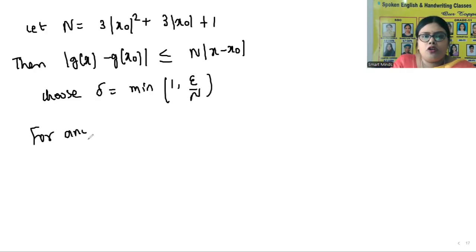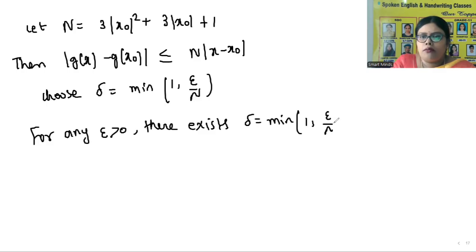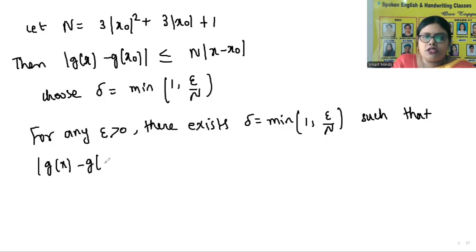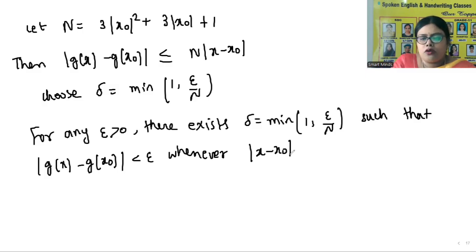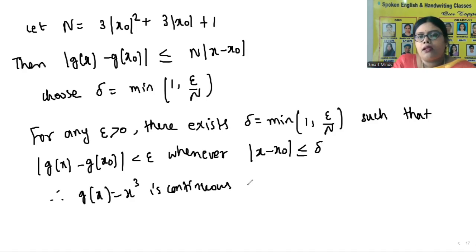So for any epsilon positive, there exists delta equal to minimum of 1 comma epsilon by n such that mod g of x minus g of x naught is less than epsilon whenever mod x minus x naught is less than or equal to delta. Therefore, g of x equal to x cube is continuous at x naught.